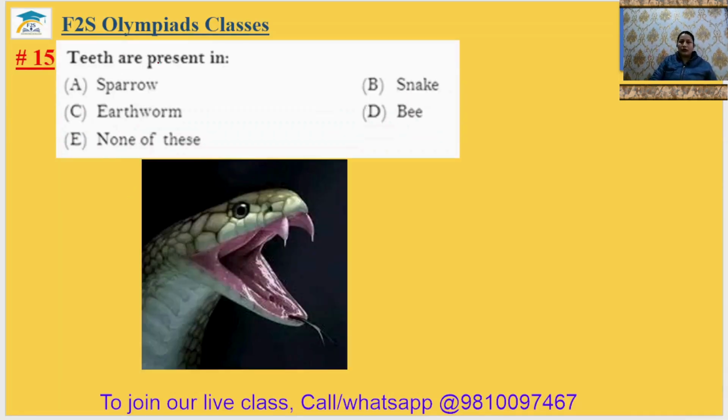15th. Teeth are present in sparrow? They have a beak. Snake, they have teeth. You can see earthworm, they don't have teeth. Bee doesn't have teeth. So the 15th answer will be option B.